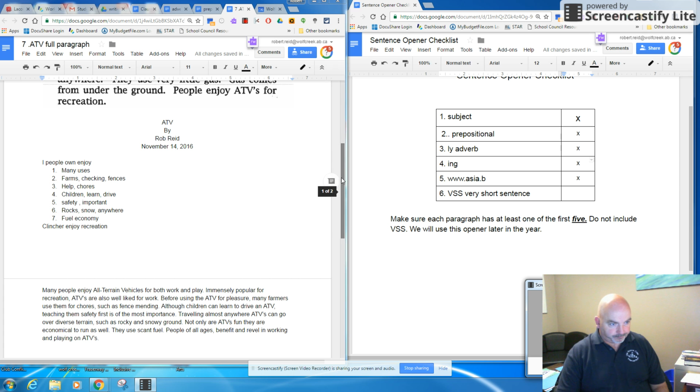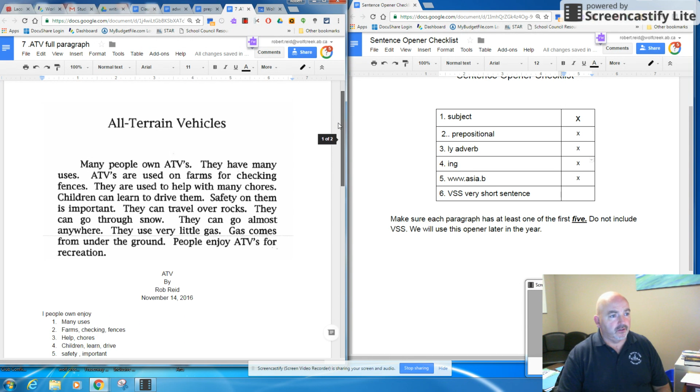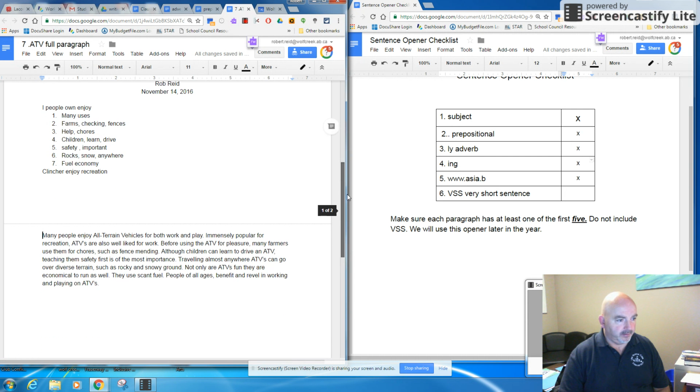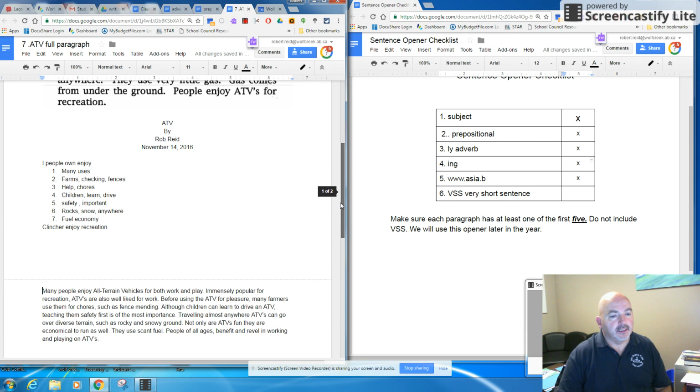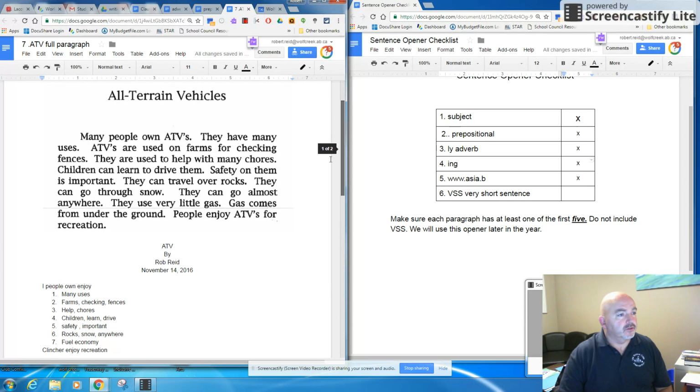Okay, everybody. What I've hoped to have done here for you today is to put this all together, taking the paragraphs that we're using, outlining them, and then writing our paragraphs using all of the sentence openers. As you can see, I've got the sentence openers up here. I'm going to go through them with you as I've written them. So first off, we look at the ATV, all-terrain vehicles.